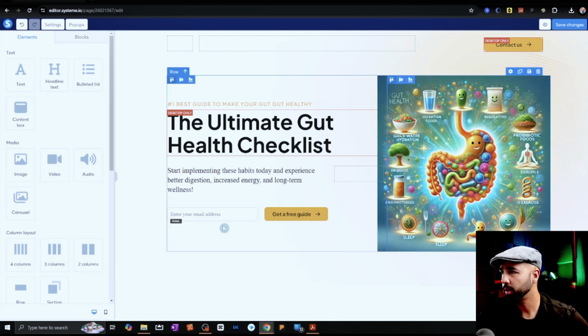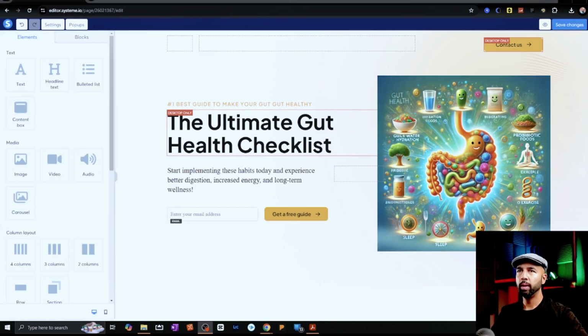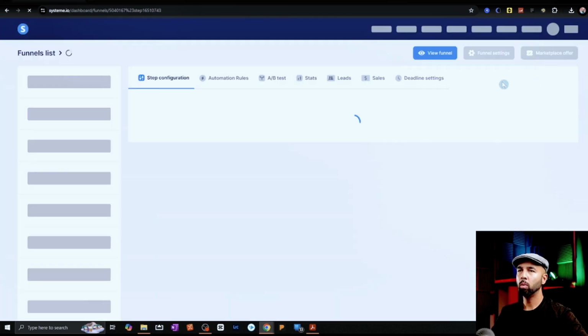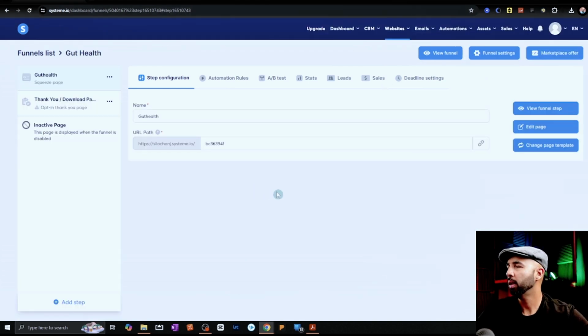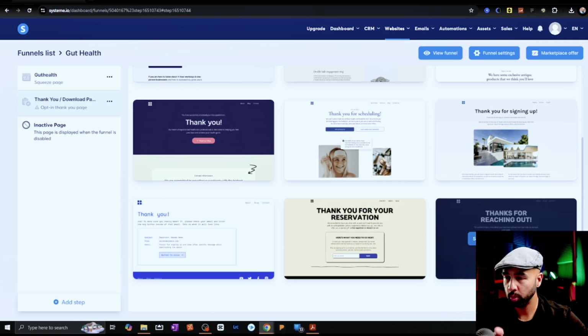I want to make sure that this is functional. And what happens when somebody clicks Get a Free Guide? I want to redirect users after they click Get a Free Guide. Where do we want to redirect them? To the next step. What is the next step really? I'm going to hit Save Changes, come out of there. So the idea, when somebody clicks that button after filling out the email address, it takes them to another page, and this other page is going to be the thank you page, which should be a really straightforward process.